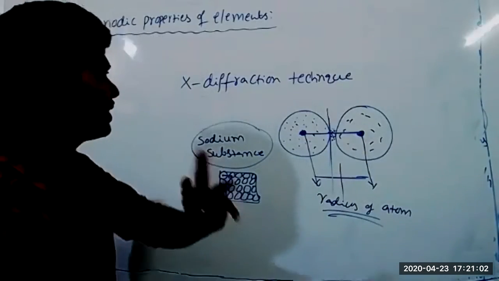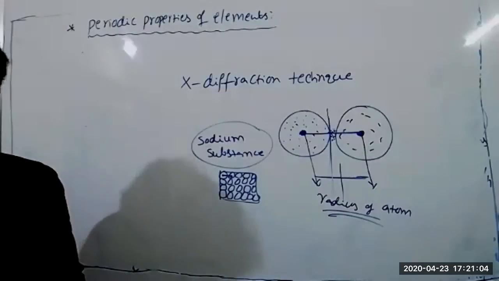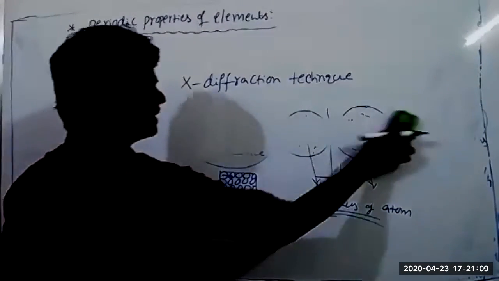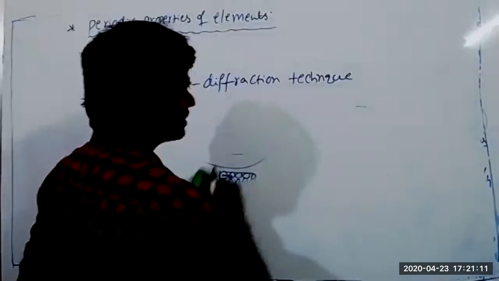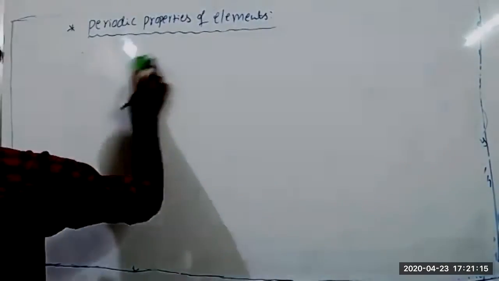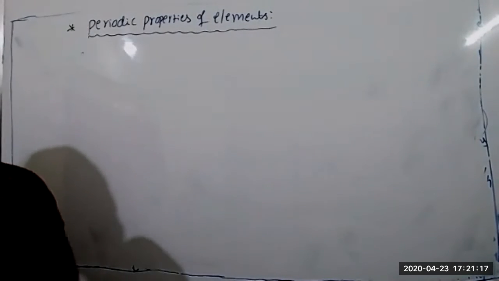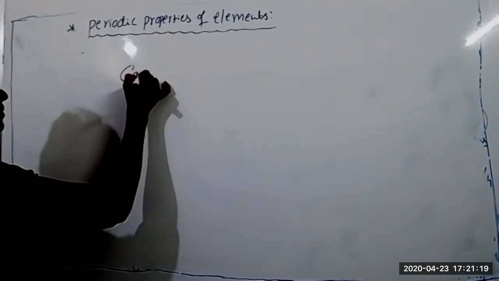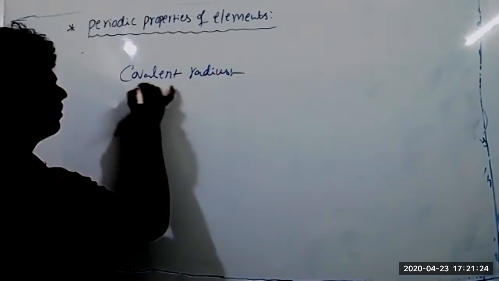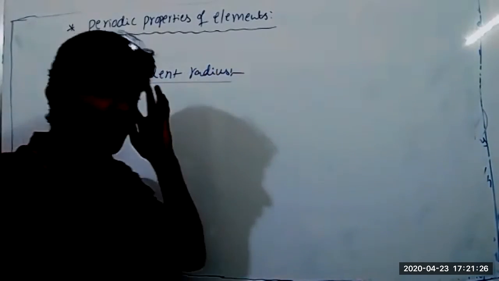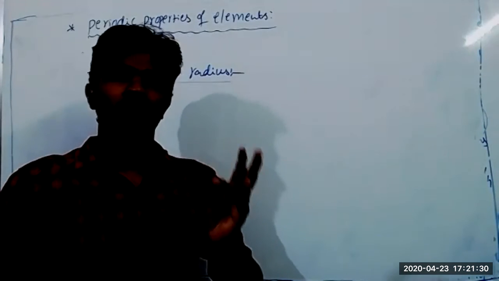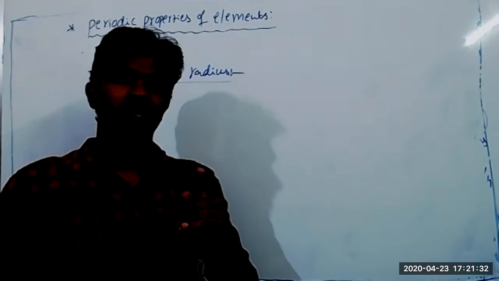Here we are totally taking three types of radius: metallic radius, covalent radius, and van der Waals radius. That depends upon the nature of the substance. In covalent radius, take most of the non-metals, not noble gases, non-metals like nitrogen, chlorine, oxygen, sulfur.